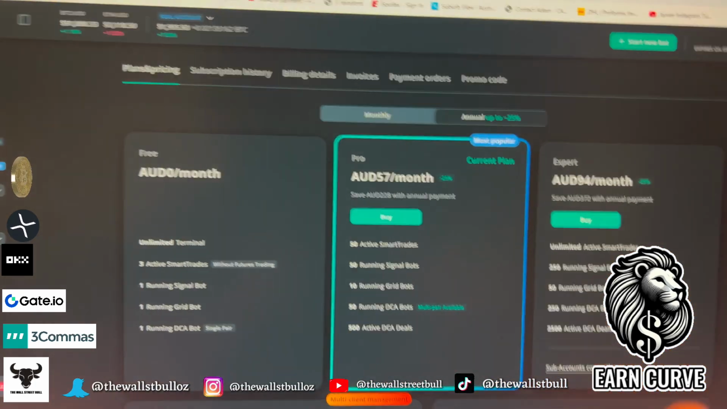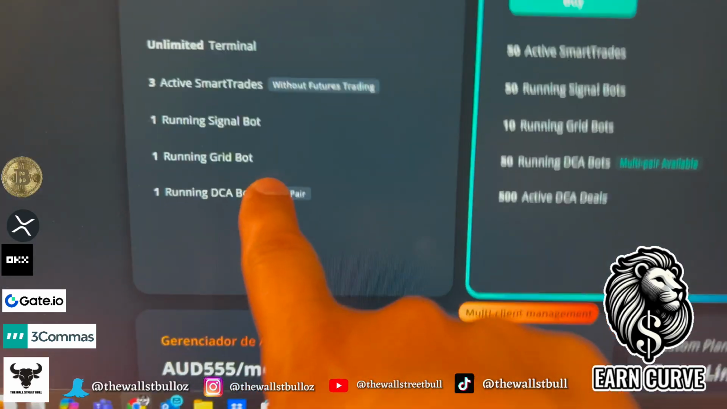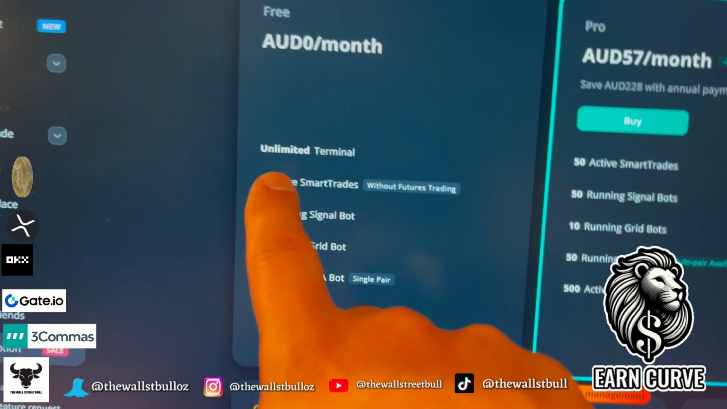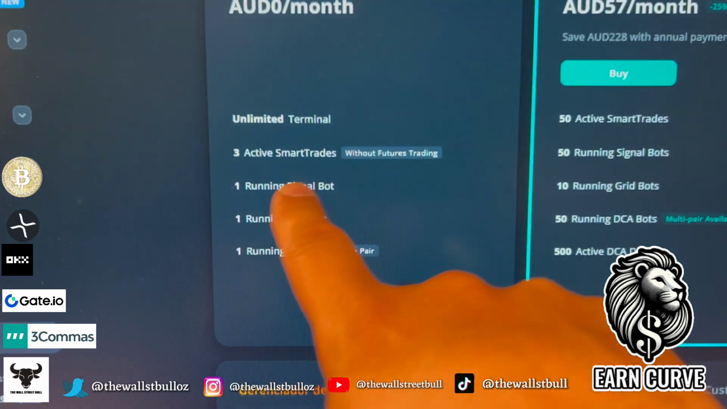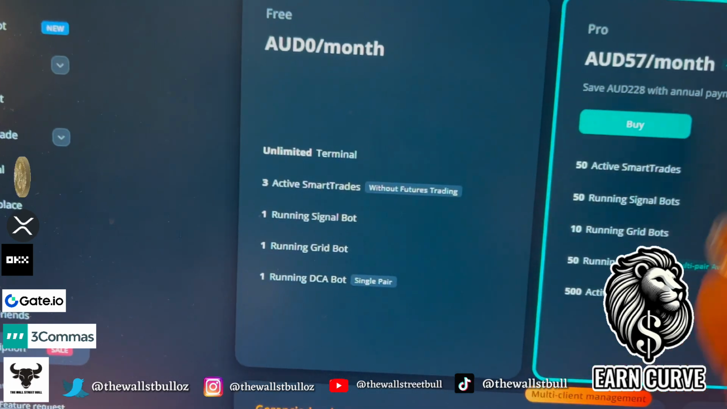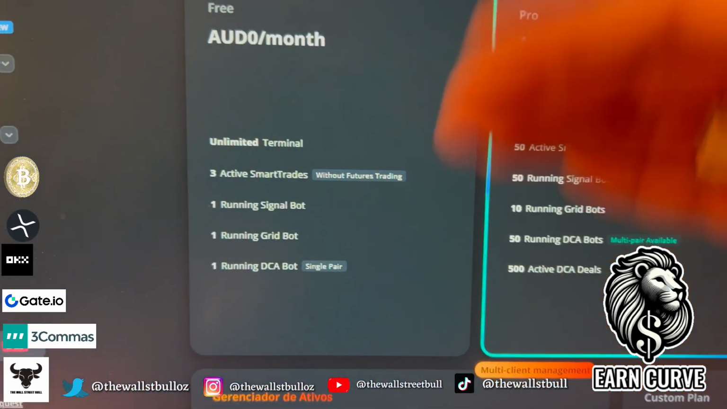Okay, first and foremost with 3Commas, you will need a subscription. There is a free plan. You can run one dollar cost averaging bot on a single pair, okay? Now, what that means, I'm going to show you in a second. You can run, obviously, active smart trades. You can run a signal bot, so you can use a TradingView indicator, get a signal from TradingView, and it goes into this, or one grid bot. So you can basically trade on grids when the price moves up and down.